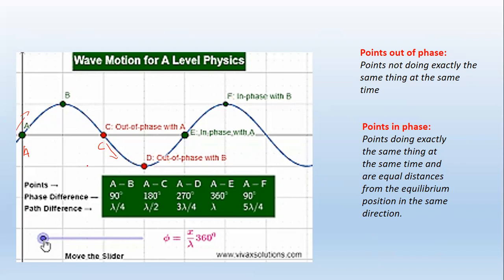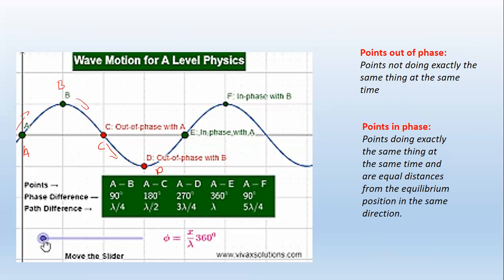So for a fact that A is moving up and C is moving down, they are not doing the same thing. Hence we say these 2 points are out of phase. Now, let's have a look at other points which are out of phase in this wave. Let's talk about point D and point B, okay? Point D and point B.